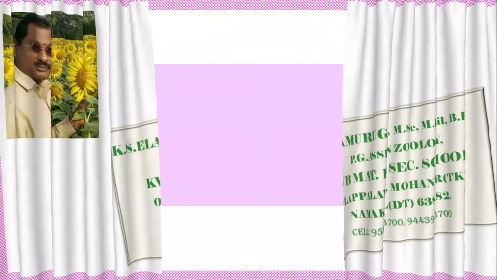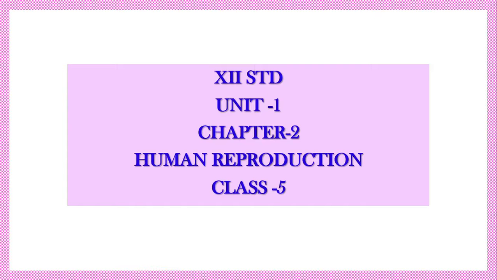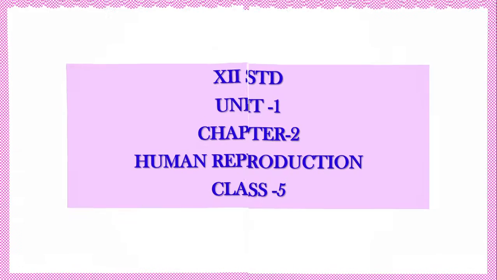Through this video, we are continuing the 12th standard Zoology, Human Reproduction lesson. This is class 5, chapter 2, Human Reproduction. Now, through this lesson, we discuss the various disorders of the female and male reproductive system. For the past four classes, we discussed the structure and functions of the male and female reproductive system. Through this video, we are going to start the disorders of the male reproductive system. What are the various disorders that may occur in the male reproductive system?